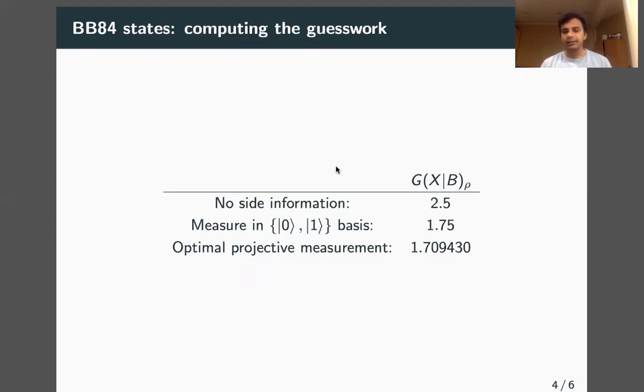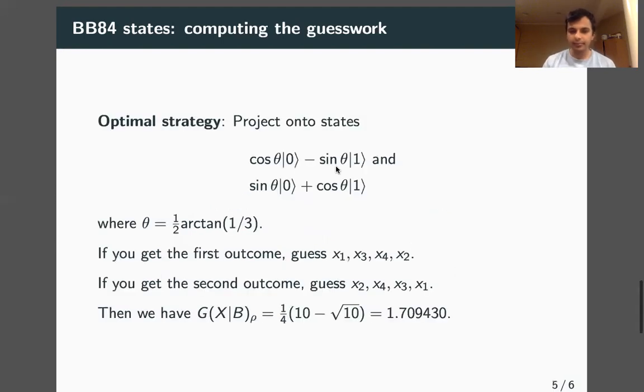I'll present the details in the next slide, but if he performs a particular projective measurement, which we calculated to be the optimal one, he gets a slight reduction in guesswork. And this, to us, is very non-trivial. So how do you calculate this optimal strategy? We haven't proved that projective measurements are sufficient, but in this case, it seems like they are, because this achievable strategy matches the optimal guesswork we find by the SDP.